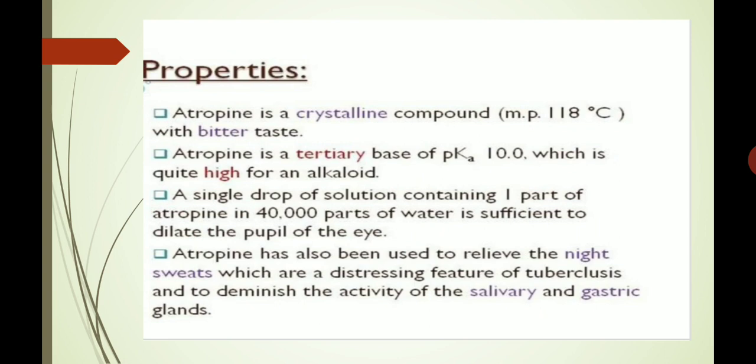Now we'll see the physical properties. Atropine is a crystalline compound. Its melting point is 118 degrees centigrade. It has a bitter taste. Atropine is a tertiary base of pKa value 10, which is quite high for an alkaloid. A single drop of solution containing 1 part of atropine in 40 parts of water is sufficient to dilate the pupil of the eye. Atropine has also been used to relieve the night sweats, which are a distressing feature of tuberculosis, and to diminish the activity of salivary and gastric glands.